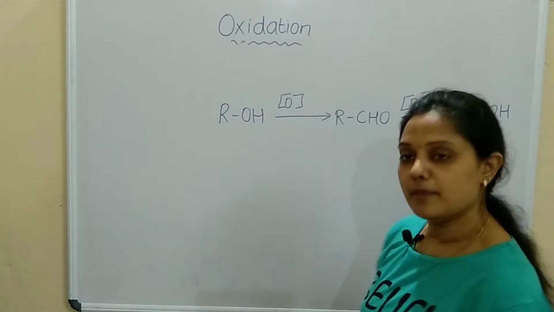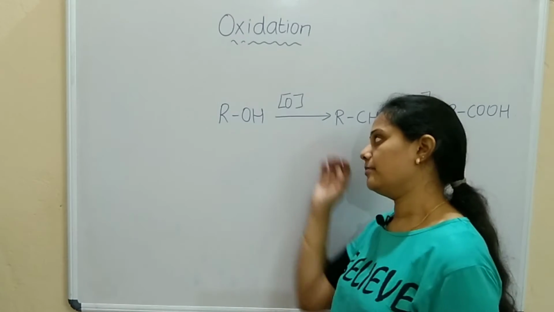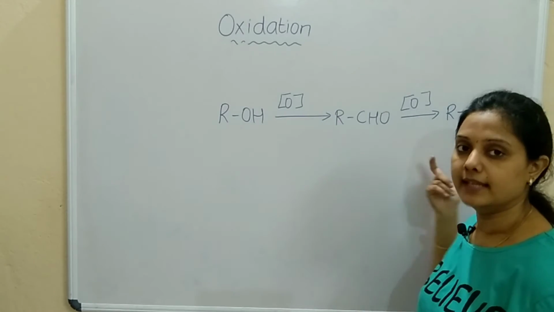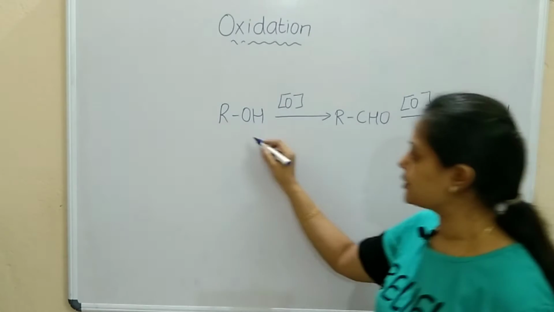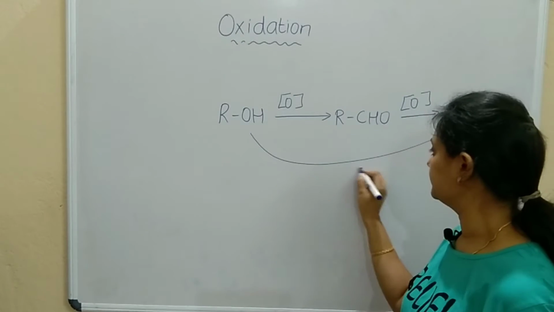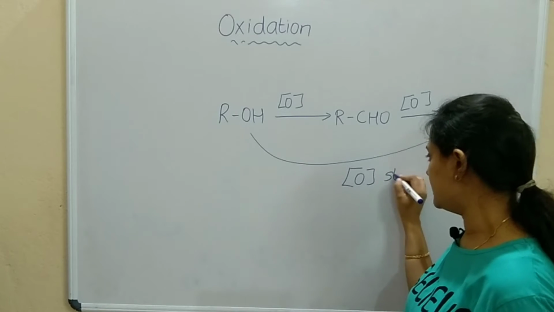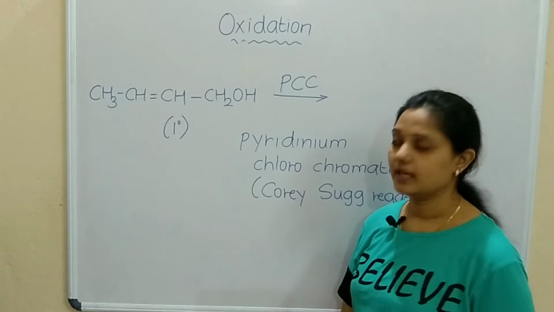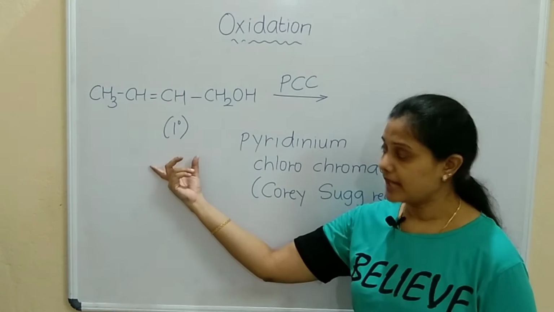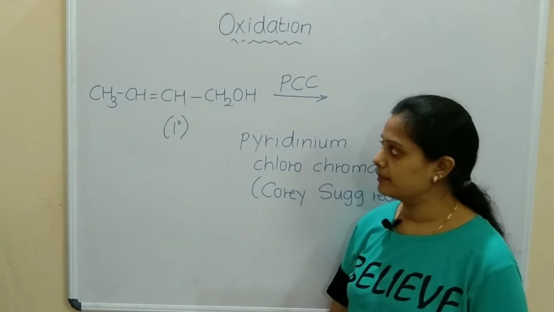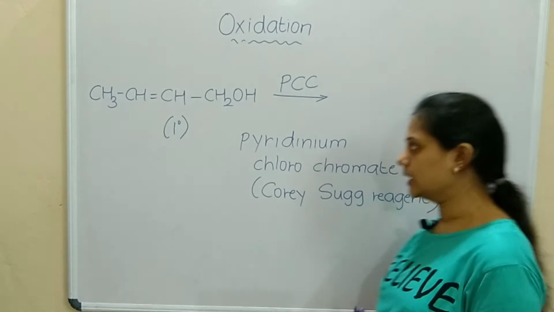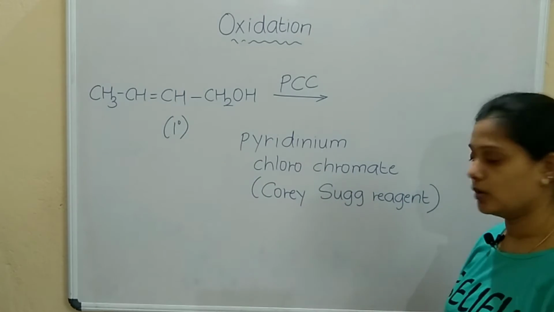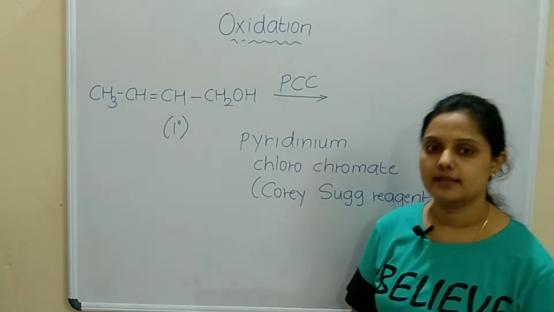Now if we take a mild oxidizing agent, then it will go step by step. Mild oxidizing agent means first it will form aldehyde and then acid. If I add a strong oxidizing agent to alcohol, directly acid will be produced. Oxidation of primary alcohol, I have taken the example of a double bond compound also. It will be treated with an oxidizing agent, that is PCC, pyridinium chlorochromate, also called Corey-Suggs reagent.